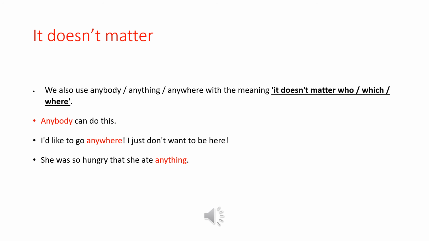We also use anybody, anything, anywhere with the meaning it doesn't matter who, which, or where. Anybody can do this. I'd like to go anywhere. I just don't want to be here. Okay, so anywhere. It doesn't matter. Any country, any place, any restaurants. I'm not talking about anything specifically. She was so hungry. She ate anything. Again, it doesn't matter. Thai food, Western food, any kind of food.